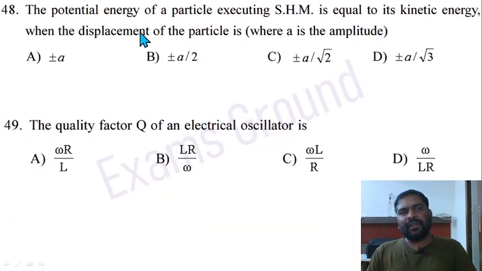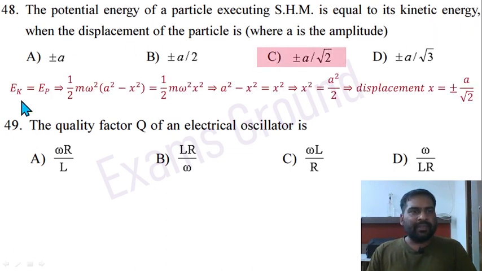Question 48. The potential energy of a particle executing simple harmonic motion is equal to its kinetic energy when the displacement of the particle is... Ek equals Ep, it is given in the question. So Ek equals half m omega square (a square minus x square), where a is the maximum amplitude here. Potential energy equals half m omega square x square. After solving it, you will get that displacement x equals plus minus a divided by square root 2.